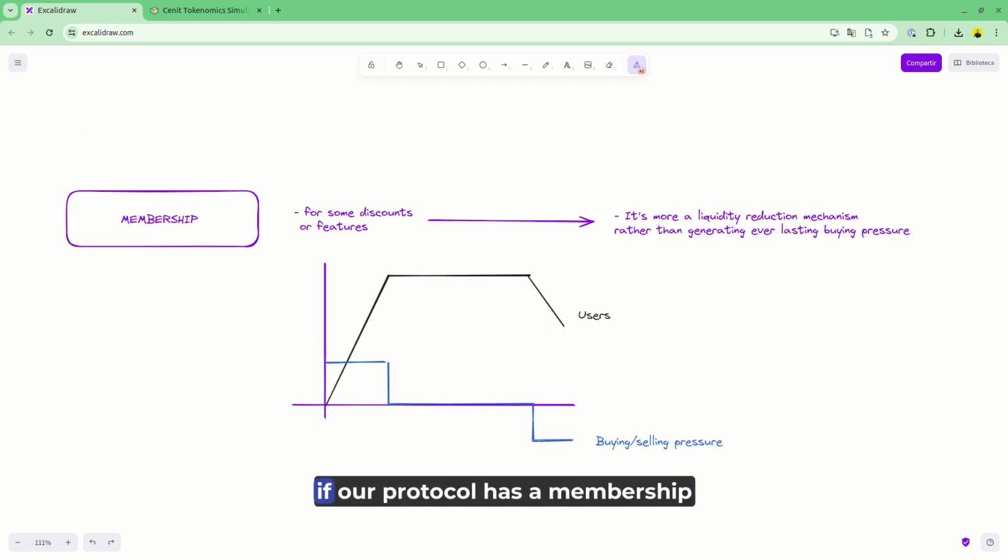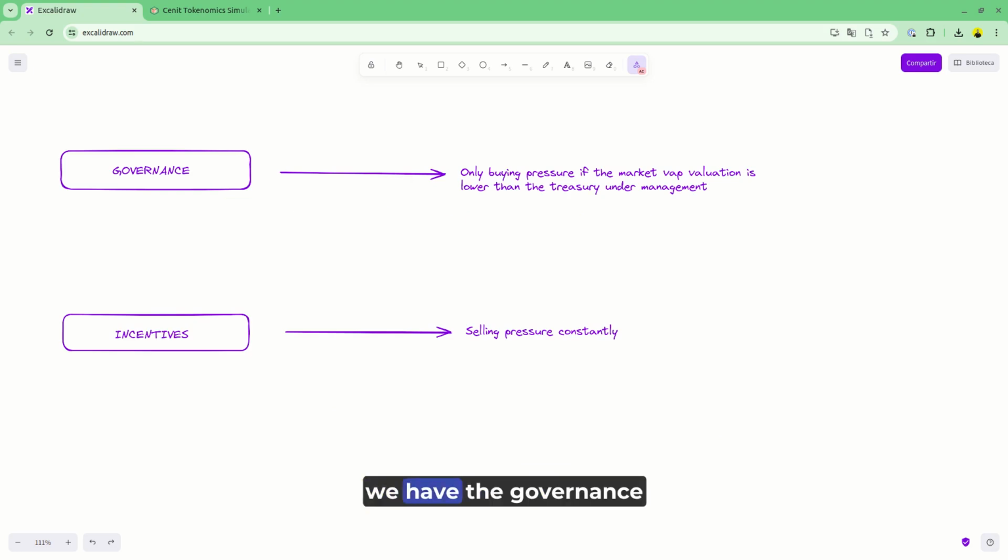If our protocol has a membership scheme where the user receives a benefit by staking some tokens, we will have the same dilemma as before in the staking service. As long as we're growing in users, we will see buying pressure coming from the staking, but at the time of losing some users, we will have not only zero buying pressure but positive selling pressure. This is more like a locking scheme of our token into our economy, taking some liquidity away rather than actually accruing value over time. Finally, we have the governance.